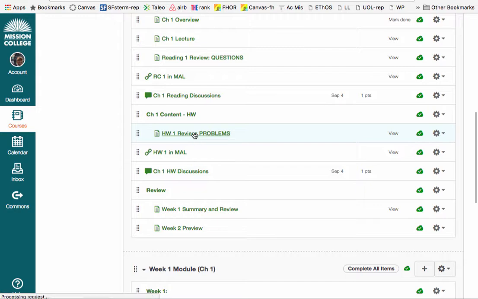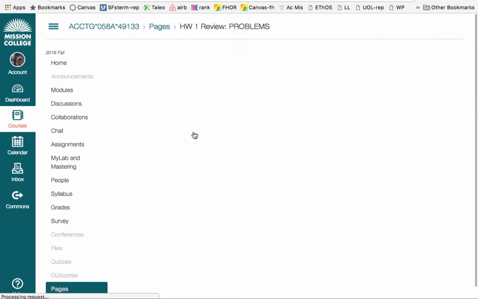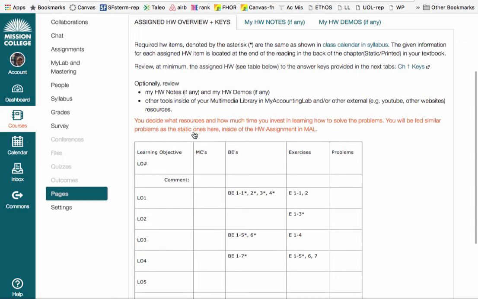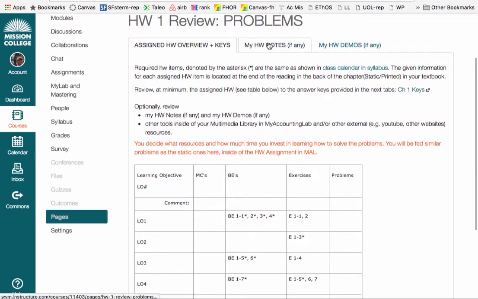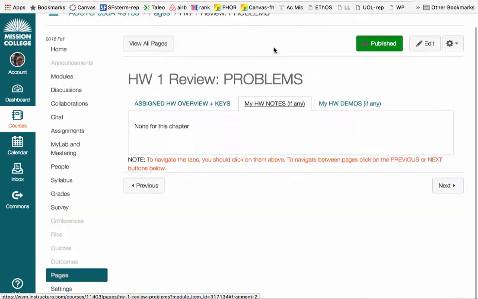If you go to this page here for problems, I'm going to provide you with an overview of what is required for the chapter in terms of the actual assigned homework items, and the ones listed with an asterisk are the ones I'm going to be focusing most of my effort on. So my lecture notes, my homework notes, and my homework demos, if any, there are none for chapter 1, would be placed here on these tabs.